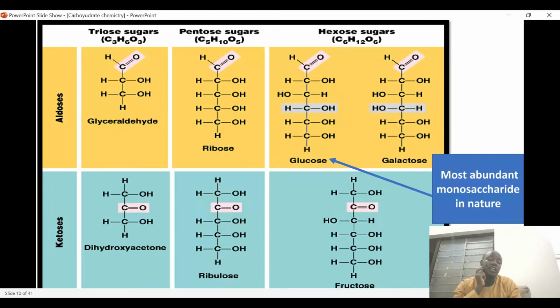All these are sugars that have aldose functional group, and those with ketone functional group, we have something like dihydroxyacetone, we have ribulose, and we have fructose. So those that have aldehyde functional group, they are called aldoses, and those that have ketone functional group, they are called ketoses.